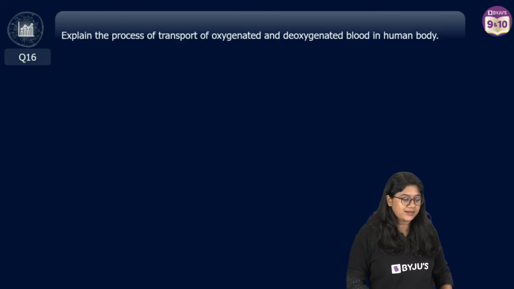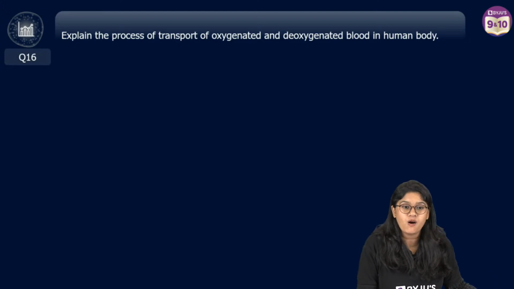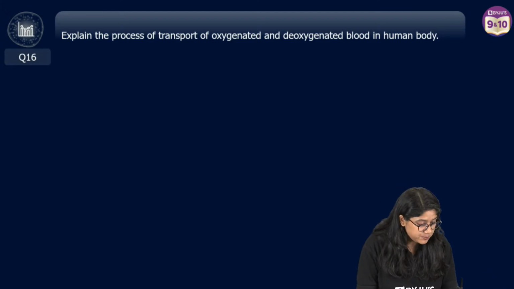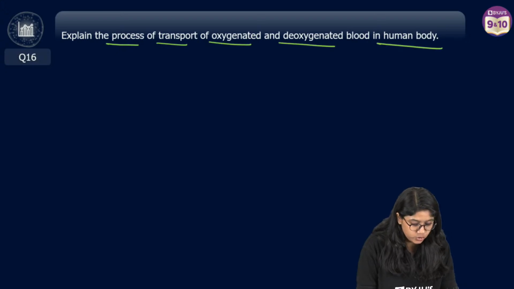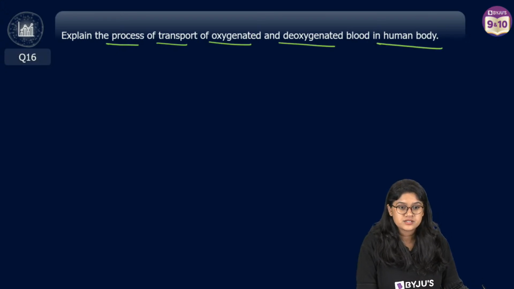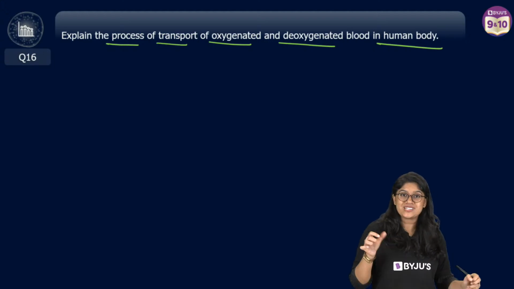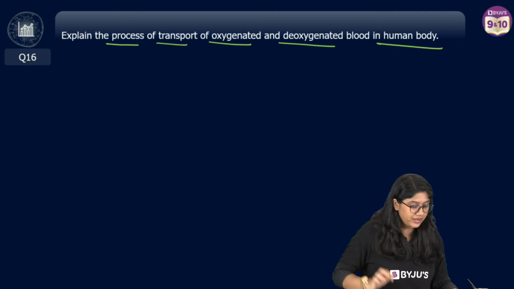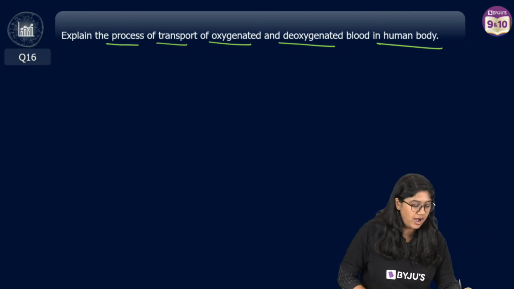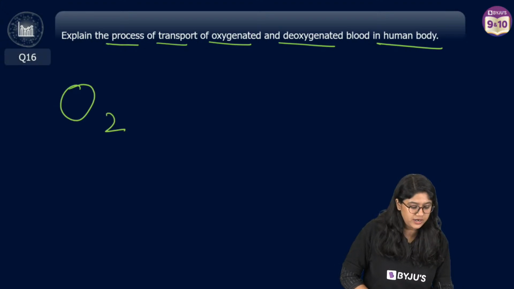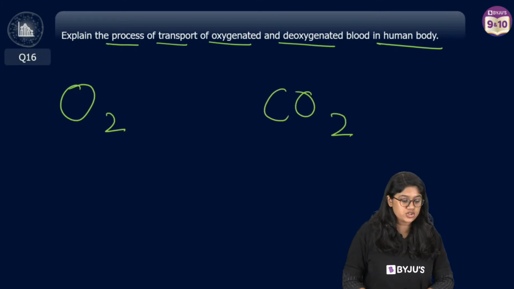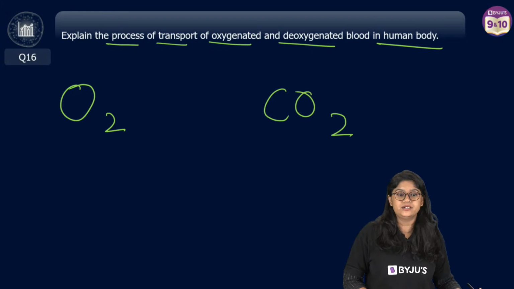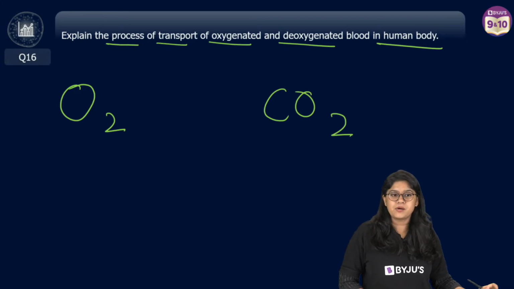Okay, 3 marker question, everyone. Question number 16 on our screen: Explain the process of transport of oxygenated and deoxygenated blood in the human body. We're discussing the 3-marker question, and we have to explain how oxygen-rich blood and carbon dioxide-rich blood get transported. Basically, they're asking about double circulation.